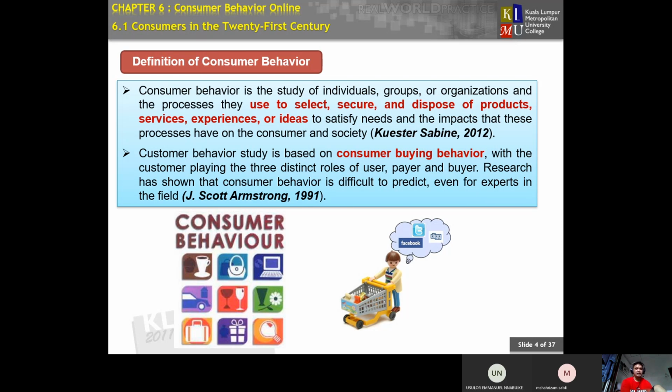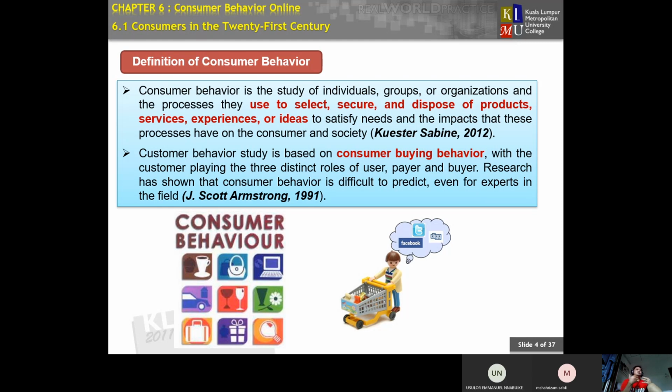And then the product, service, experience and ideas, to satisfy the needs of the consumer, and at the same time the impact of the process on the consumer itself and the society. Meaning the whole factors of influence when they are implementing that particular online purchase.